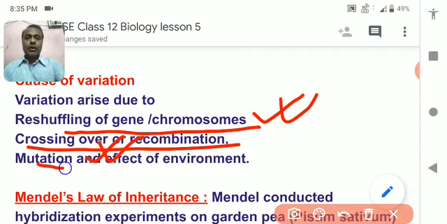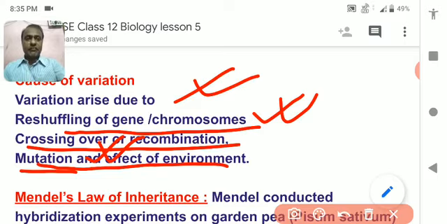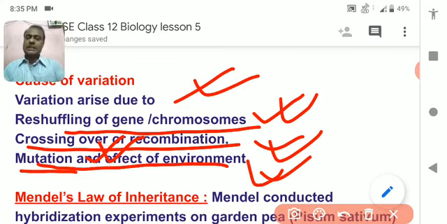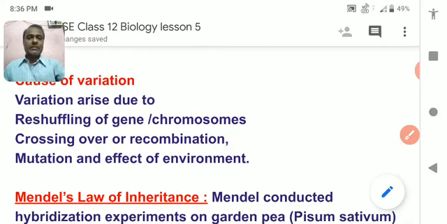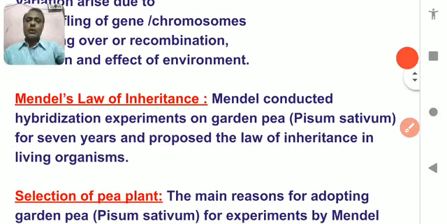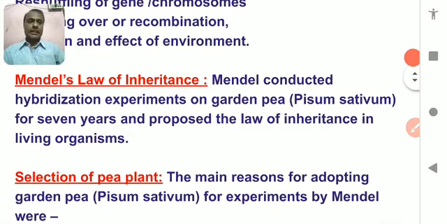And also the mutation. We will study the mutation later in this chapter. So all are the different causes of variation, and they cause different kinds of differences among two children of the same parents. Let us have a look at Mendel's law of inheritance.